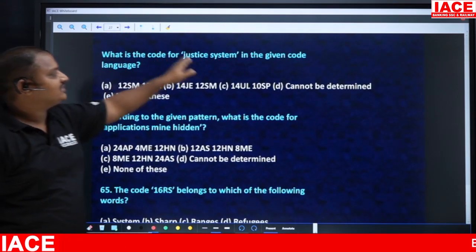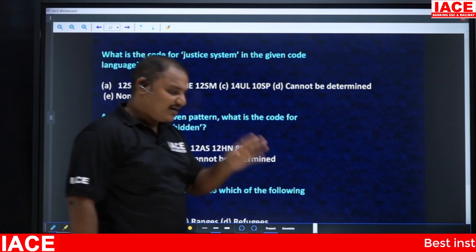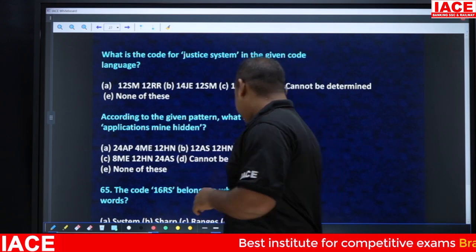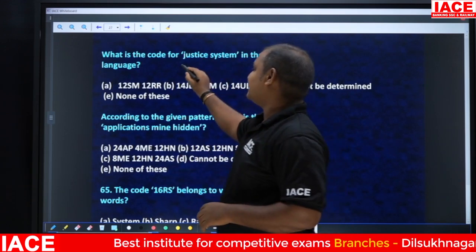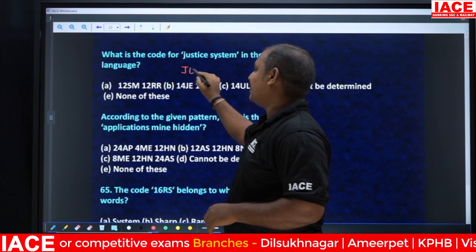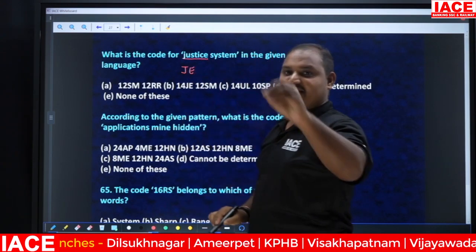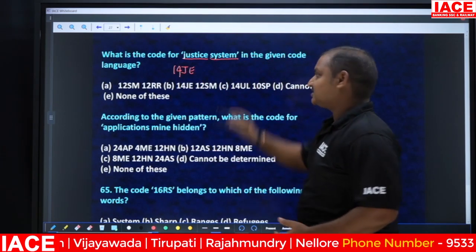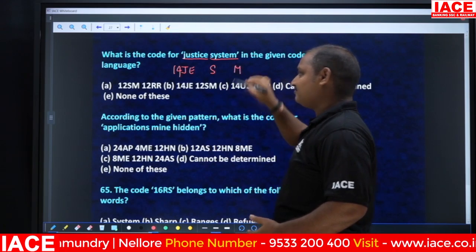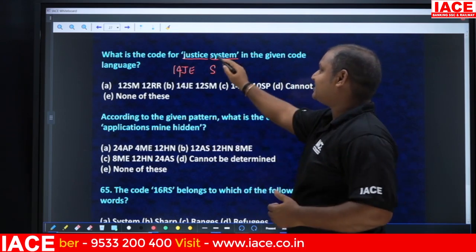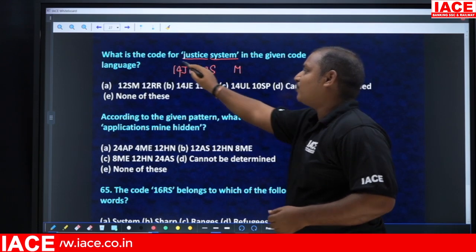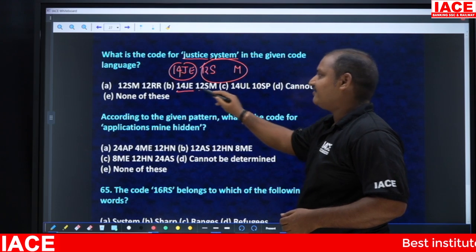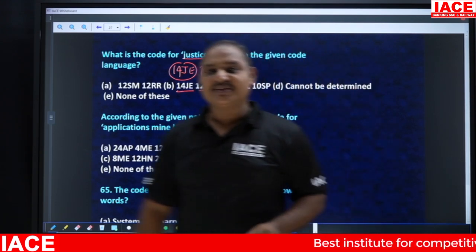See, what is the code for justice system in this code language? I already told you how we are going to get the codes here. The starting and ending letters have to be written here. So here the starting letter is J and the ending letter is E. And how many letters are there in justice? There are 7 letters. 7 into 2, 14. 14 JE. Coming to system, the starting letter is S and the ending letter is M. How many letters are there? 6 letters, so 12 SM. So the combination 14 JE and 12 SM will be the answer. That is nothing but option B.